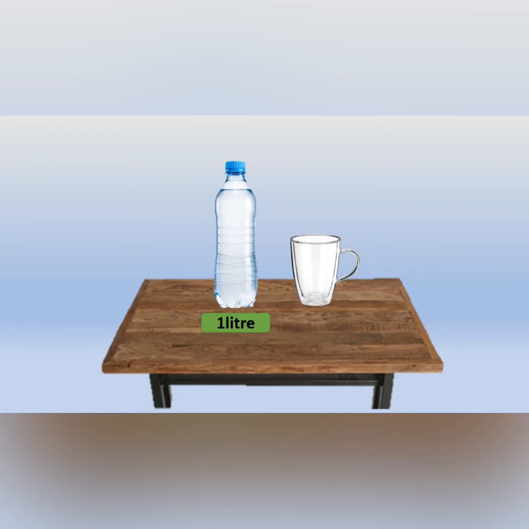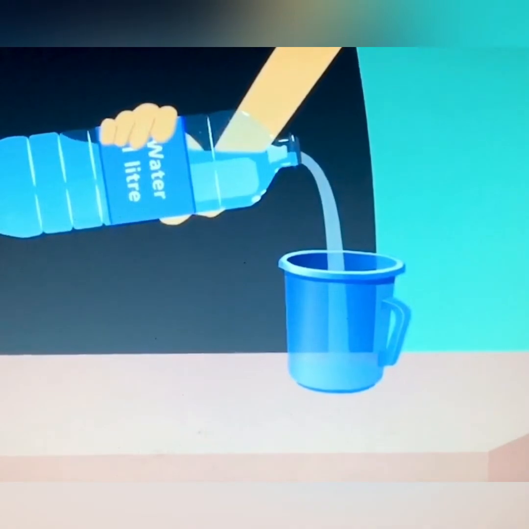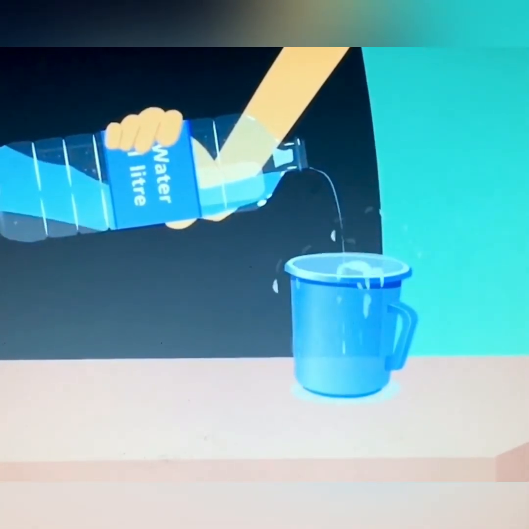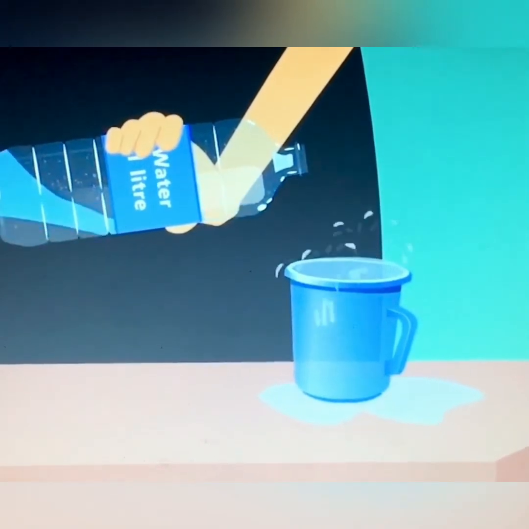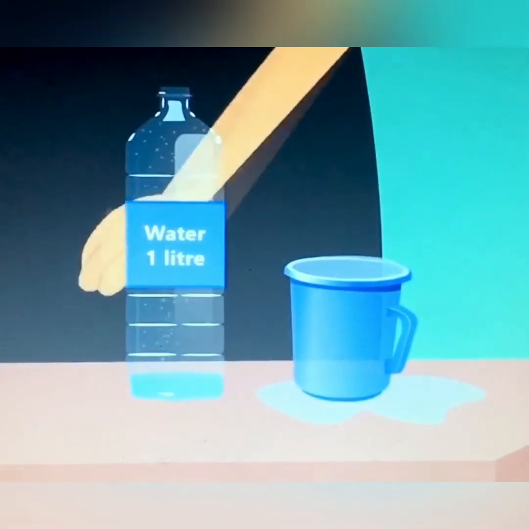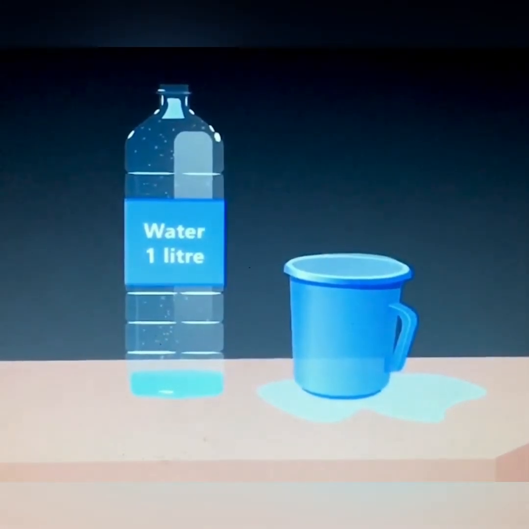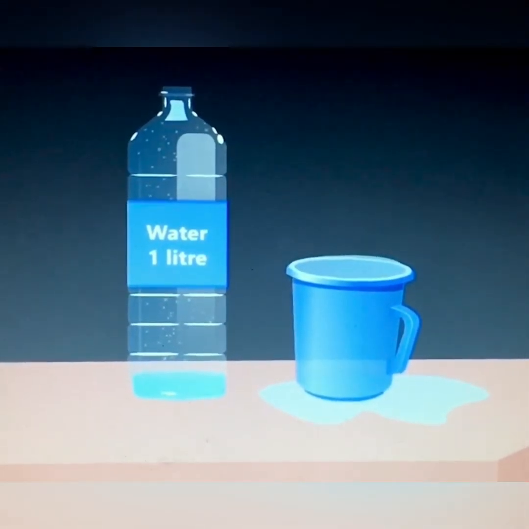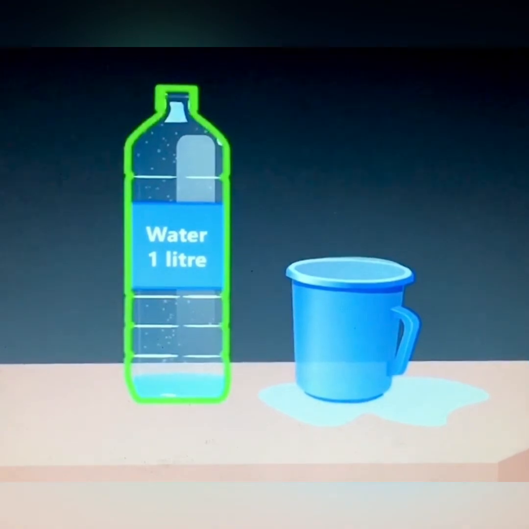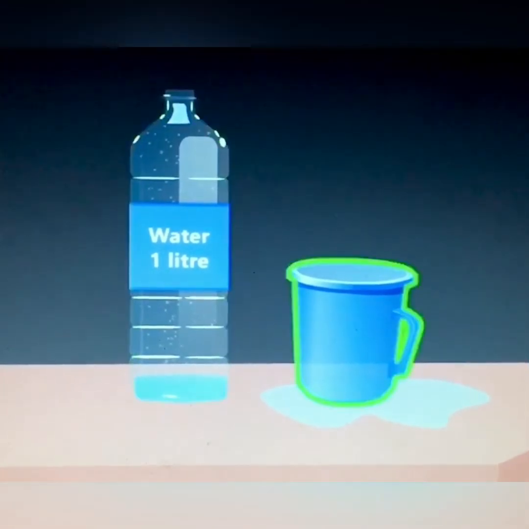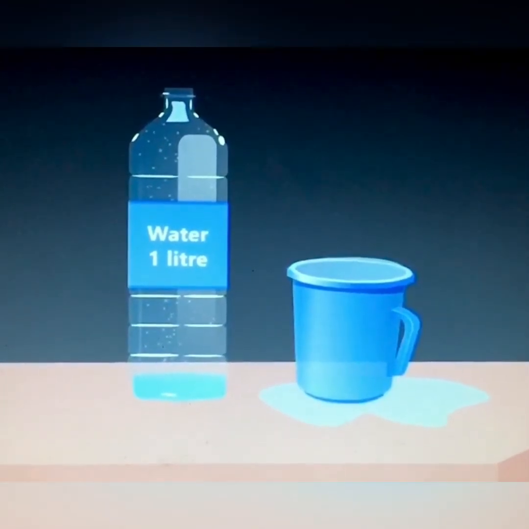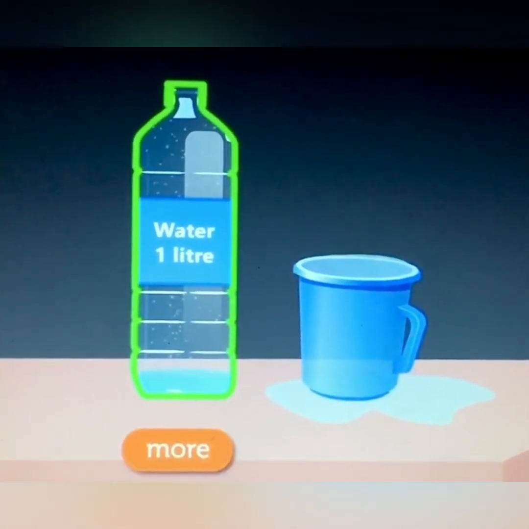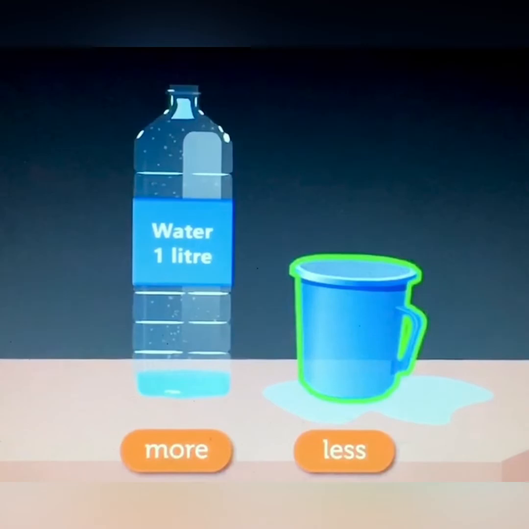So kids, now to understand this concept of capacity, let us take one bottle of water and an empty mug. Now kids, let us pour this water from the bottle into the mug. Look, the water started overflowing and fell outside of the mug. Hence, we can say that the capacity of the water bottle is more than that of the mug, which means that the water bottle can hold more water than the mug.